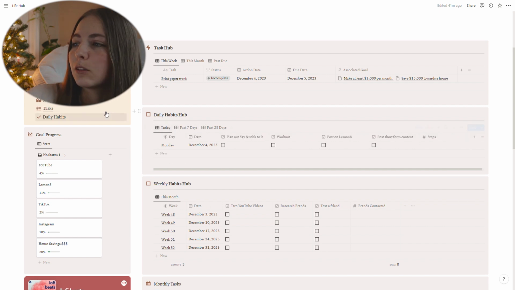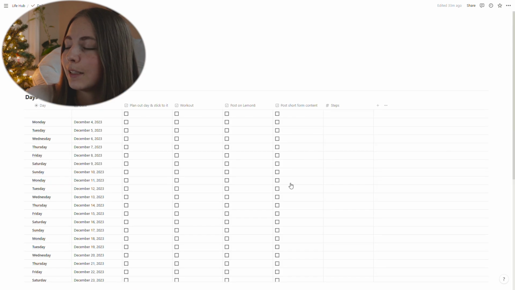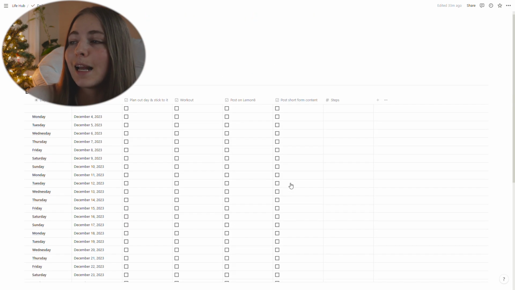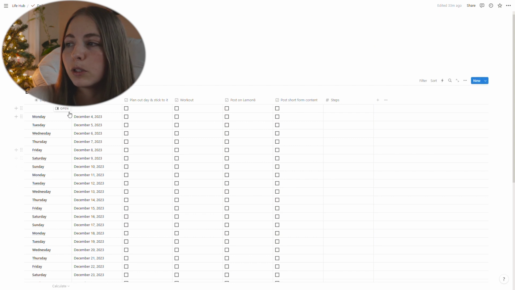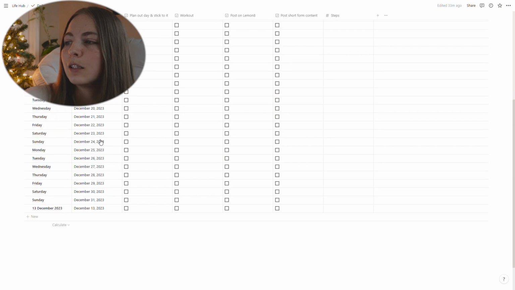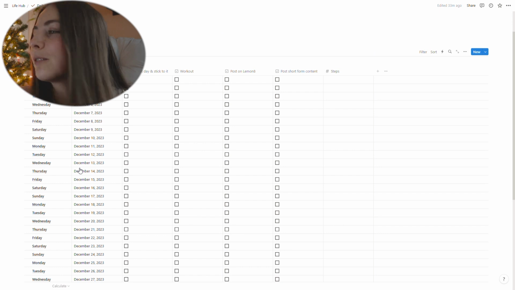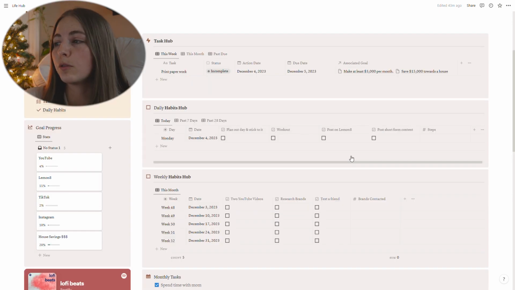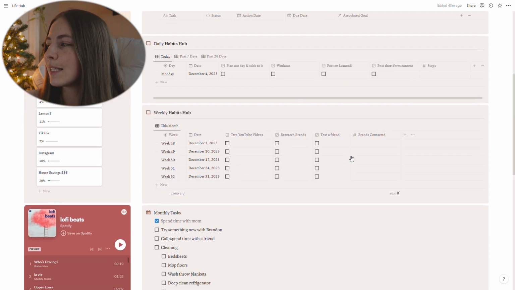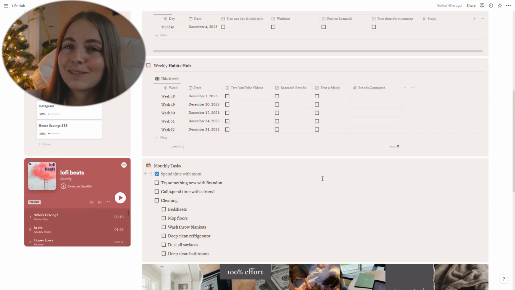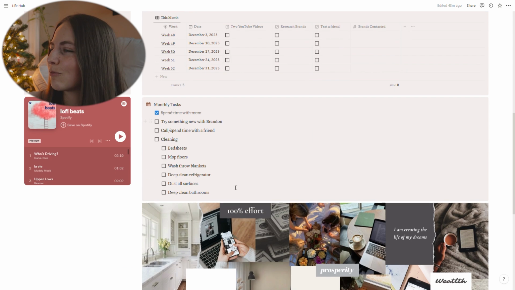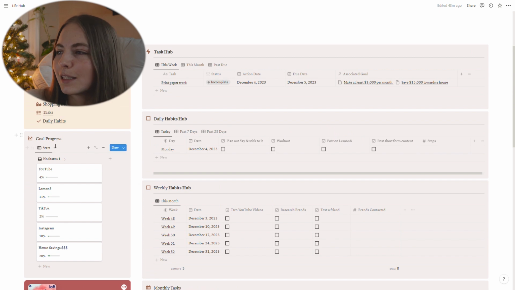But if I do want to take a look at all of the days that I have in here, I can do that. Again, I did just set this up, so this is only showing the rest of the year for me. And once the year is over, I will go ahead and pull up another year. And I will walk you guys through how to do that. It is fairly simple, but you do have to use a third-party site. And then I just have a list of monthly tasks that goes without really any explanation. You literally just make a to-do list and check them off.